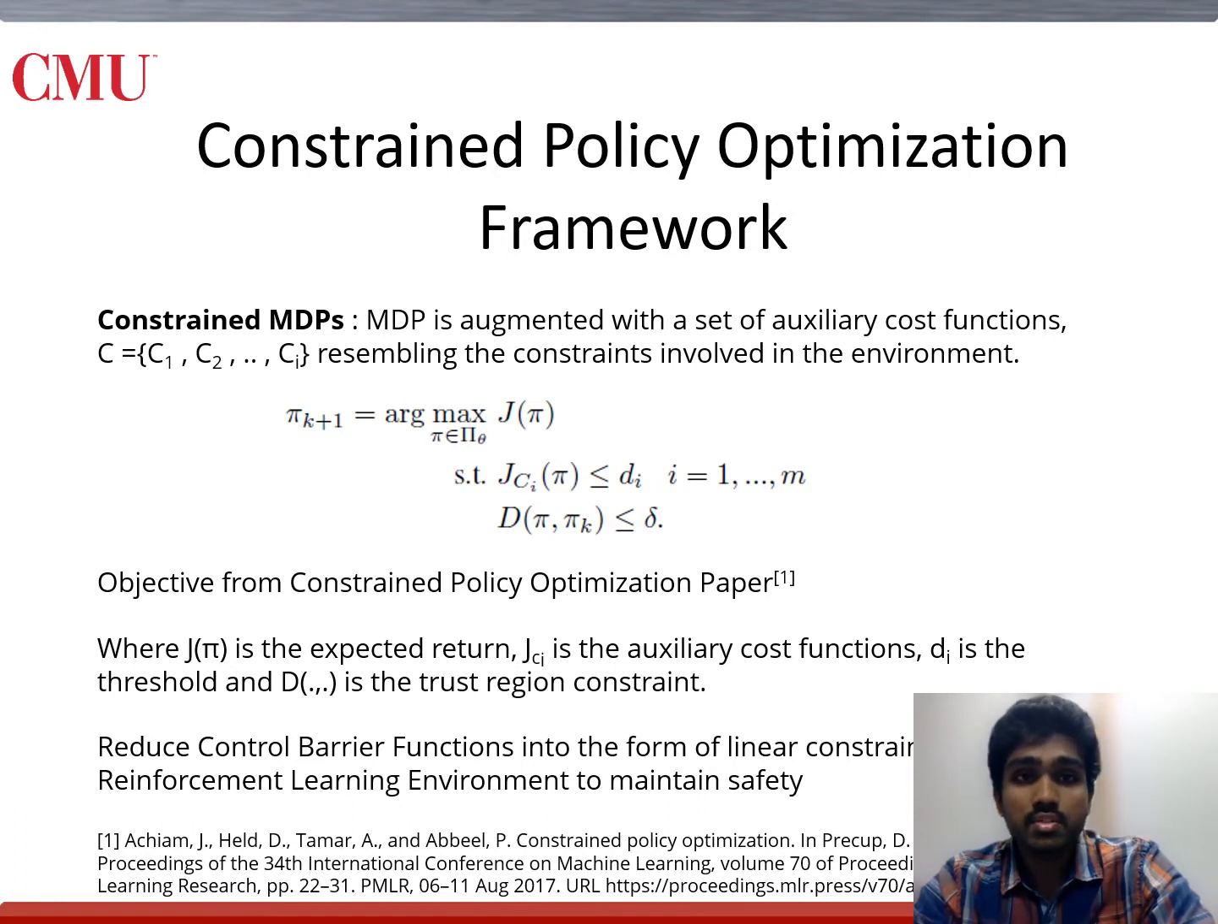Some foundational work in this regard is that of constrained policy optimization, where an MDP is further augmented with auxiliary costs for the constraints involved. For each policy improvement update, we satisfy the constraints of the environment, the trust region constraint, while maximizing the objective. To embed CBFs into this approach, we use them as constraints of the optimization problem.